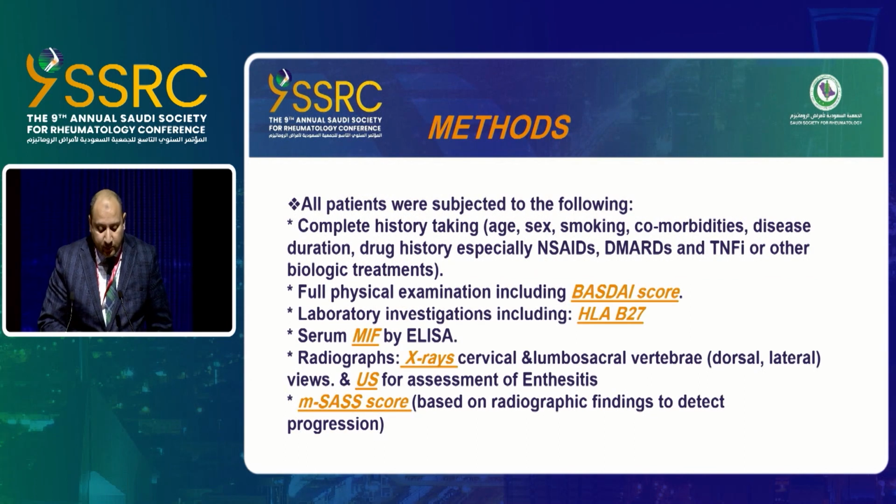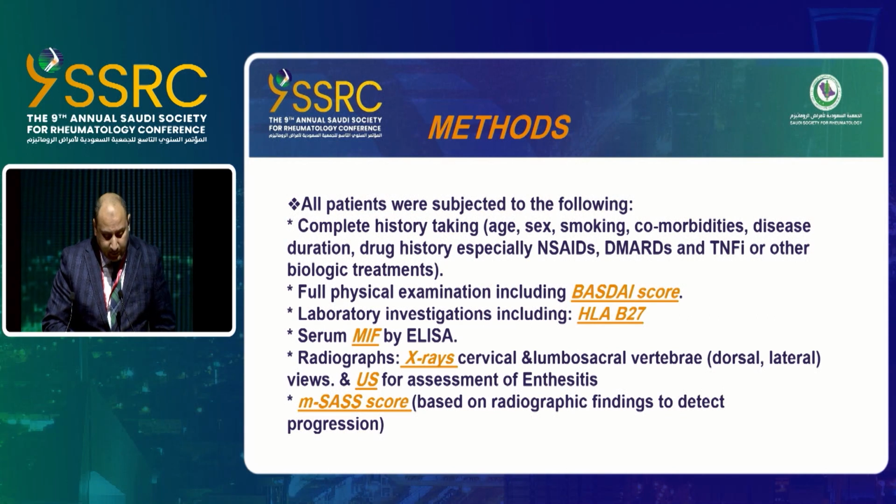All patients were subjected to complete history taking, full physical examination including BASDAI score, and laboratory investigation with HLA-B27 and MIF by ELISA, and radiographs of cervical and lumbosacral vertebrae, both dorsal and lateral views, and ultrasound for assessment of enthesitis, especially in the Achilles tendon.